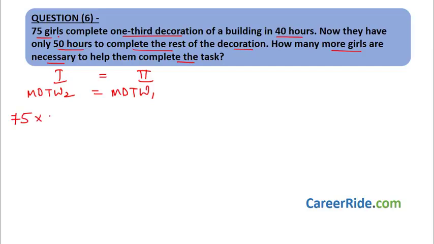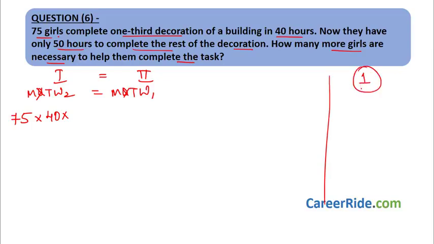Now the number of days is not given, so let's not consider it. They are taking 40 hours. And what is the work done in their case? Let's see. Girls complete 1/3 decoration of a building. Now, what happens over here is like painting a house. Decorating a building from scratch means like painting the house. So work done should be taken as 1, correct?